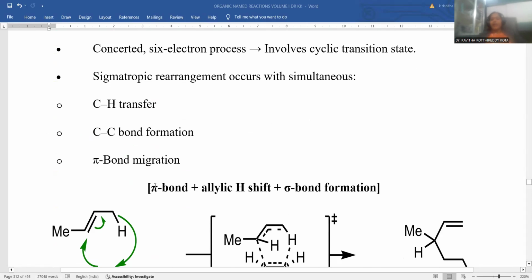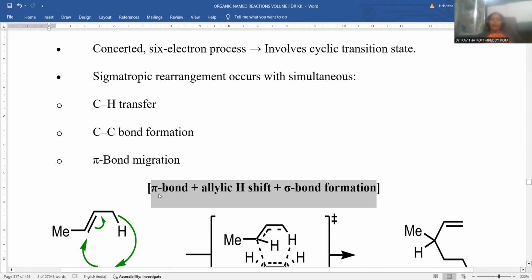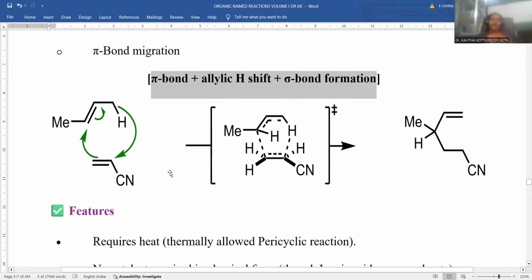These three are the characteristic features of this Alder-Ene reaction. Pi bond formation is taken, the allylic hydrogen shift is also part of that, and sigma bond formation is another possible transformation. These three transformations are very important in the Alder-Ene reaction, right? I am taking this compound with allylic hydrogen.